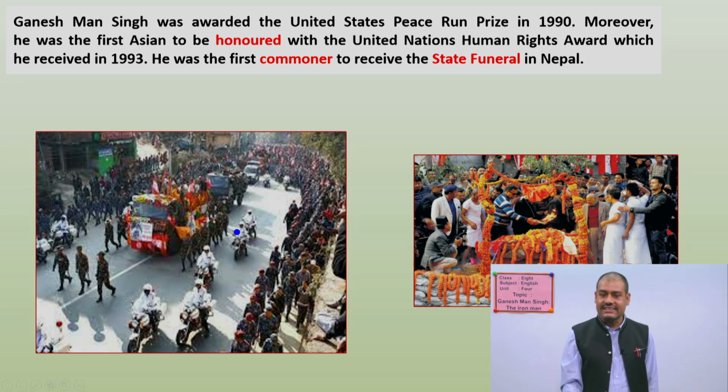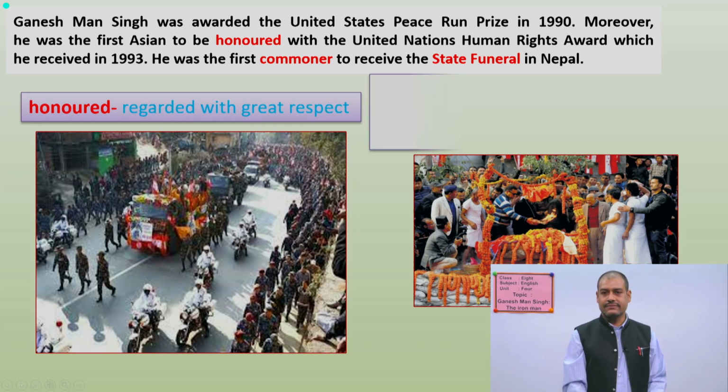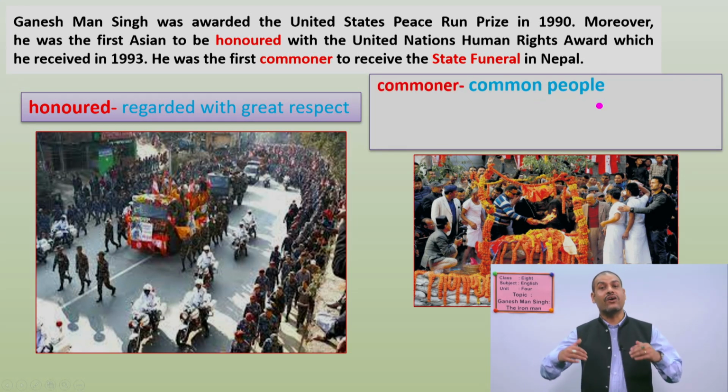This is just an example of state funeral. Okay, we say Rajkiya Samman. So in this way he was taken, and then finally he was burnt in this way. This is just an example. Okay, so the meaning of honored is regarded with great respect, you have to note it down. And the meaning of commoner is common people, ordinary people.